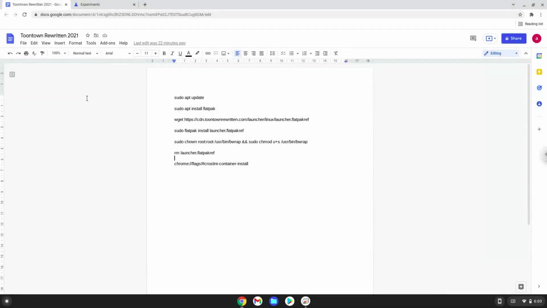Hello. Today we are looking at how to install Toontown Rewritten on a Chromebook. Please take note that due to an error in the game, the fonts are broken and words are blurry and missing. But besides that, the game works.